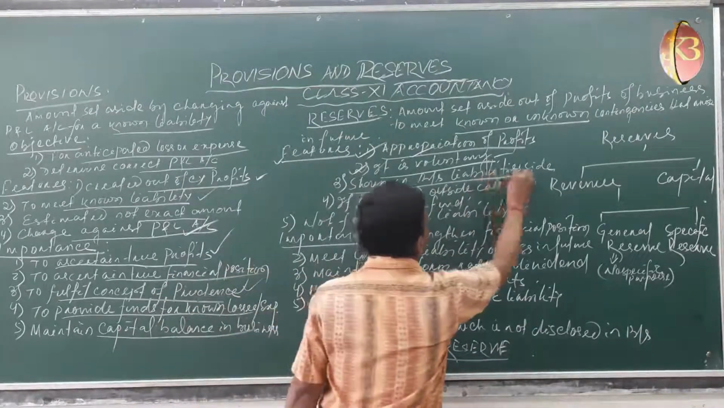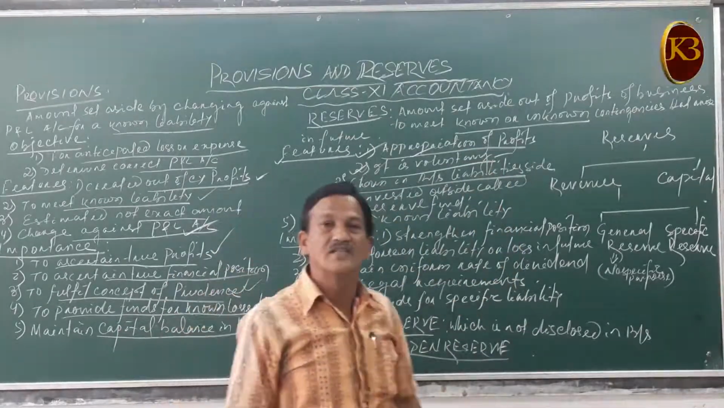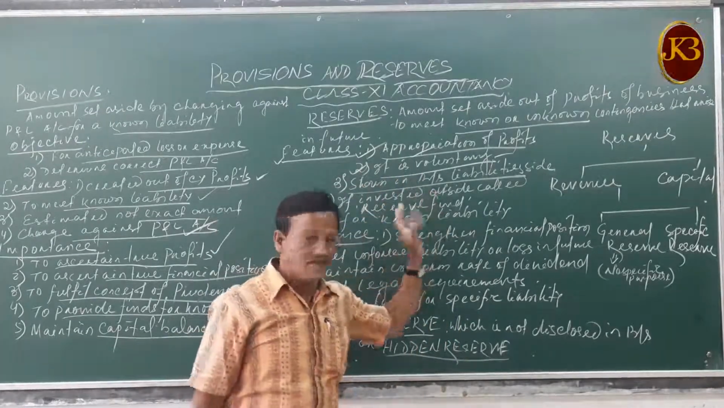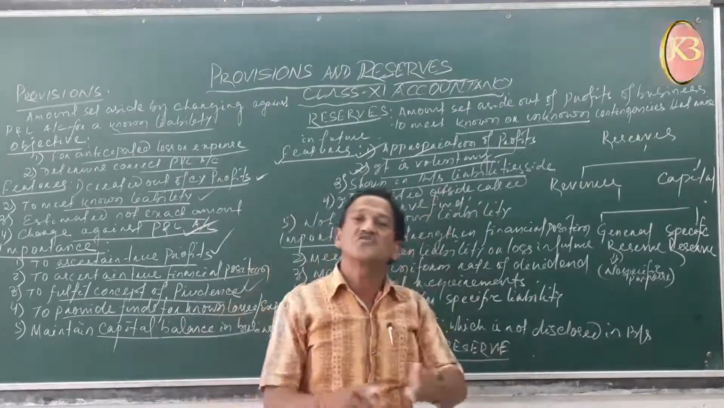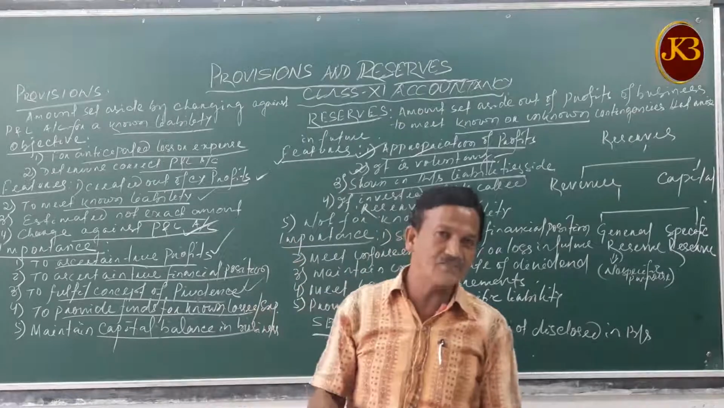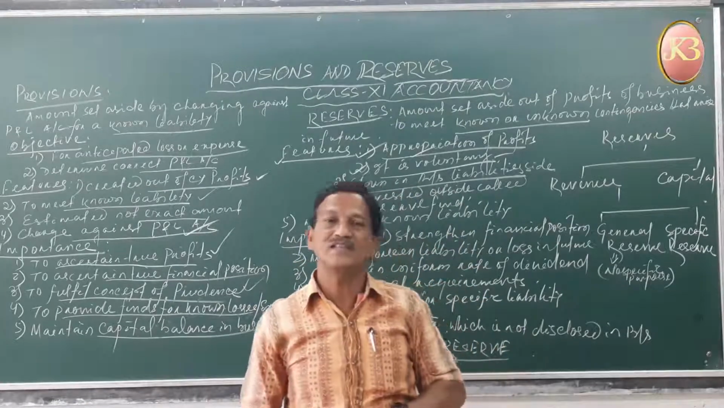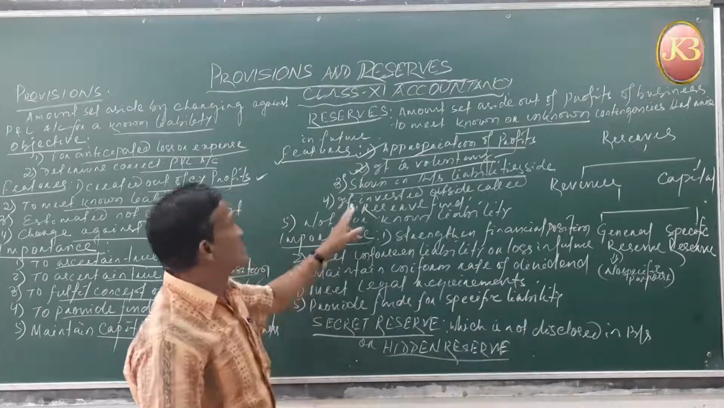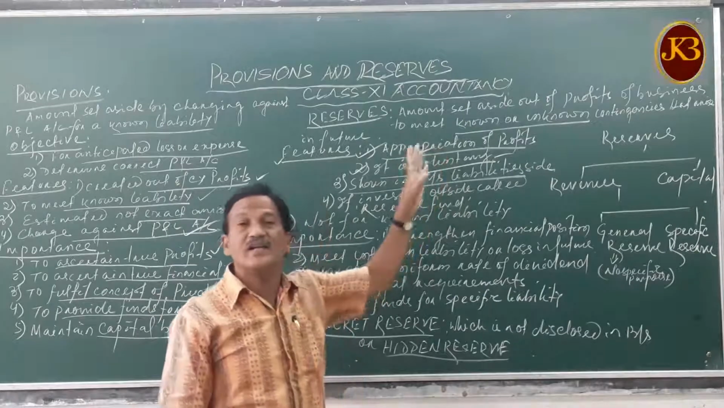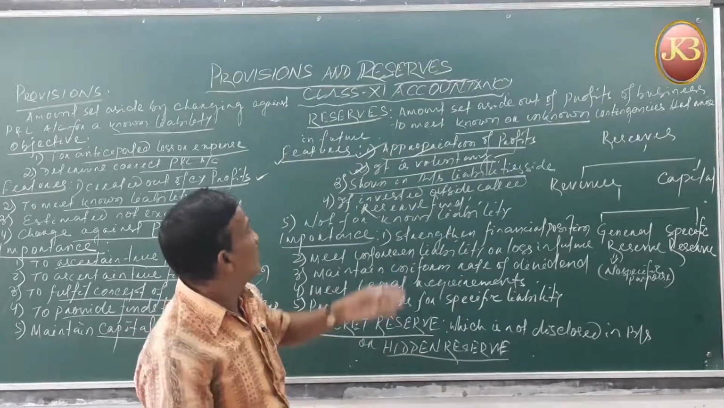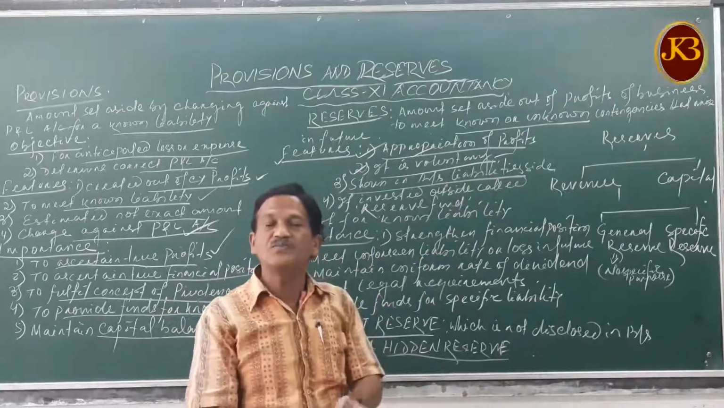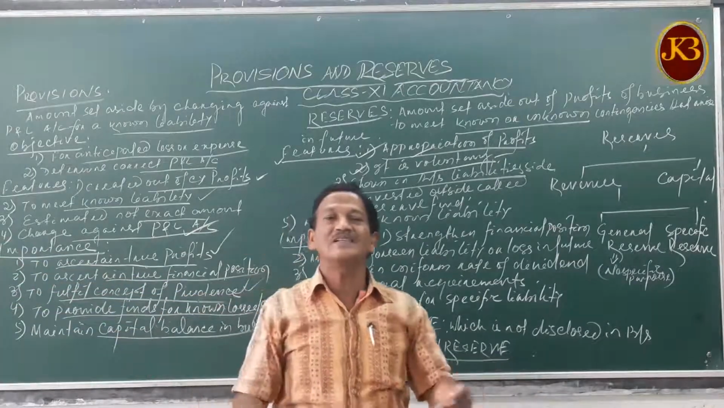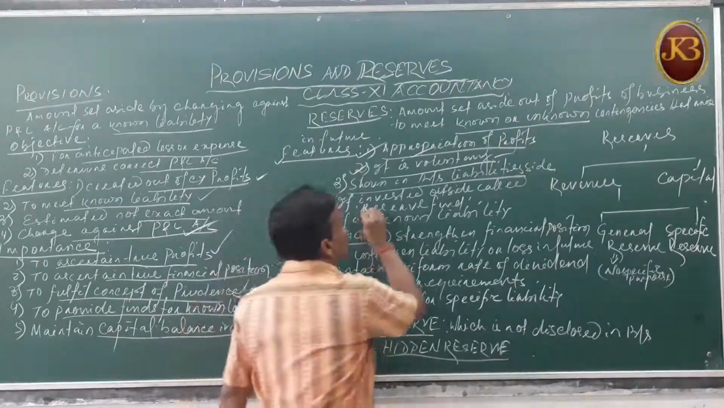Then third, it is shown on the liability side of the balance sheet under reserves and surplus. It is a separate head shown on the liability side. But provision is not shown on the liability side of the balance sheet. Either it is deducted from the concerned assets or set up against the particular losses or expenses. So the fourth feature says, if the reserves which you had kept aside from the divisible profits are invested outside the business, then we call it a reserve fund.